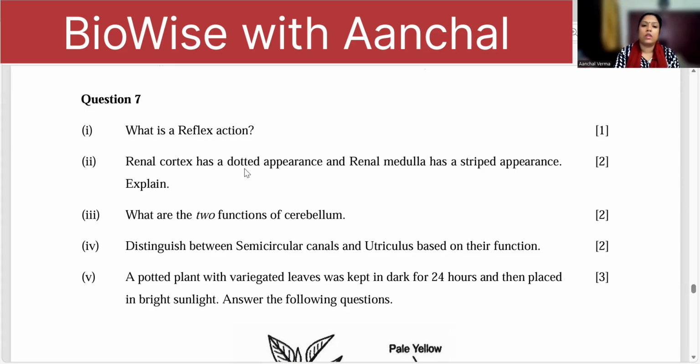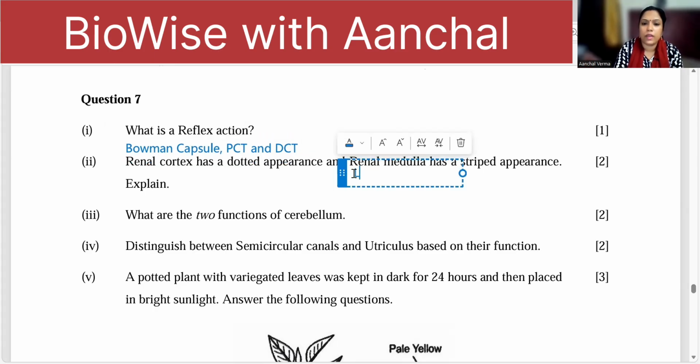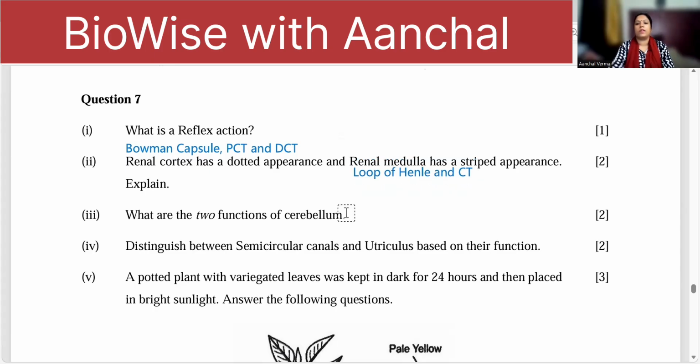The full forms you should write: proximal convoluted tubule and distal convoluted tubule. And renal medulla has loop of Henle and collecting tubule. So you write completely.